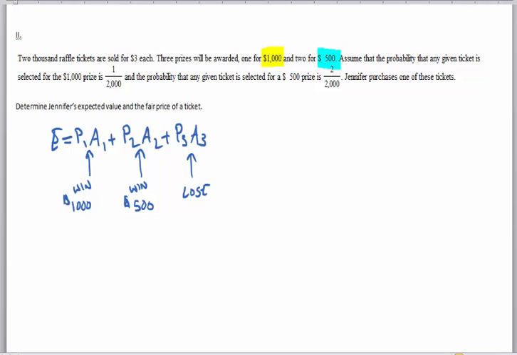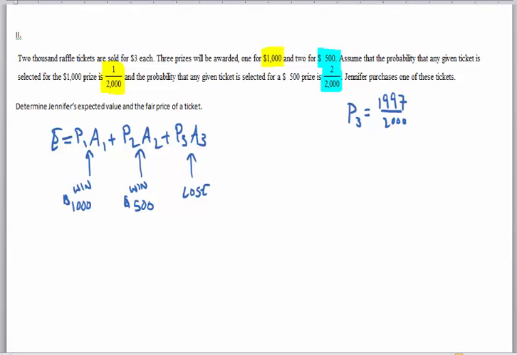Alright, so the probability that they win the 1,000 is only going to be 1 out of 2,000, and the probability that they win 500 is going to be 2 out of 2,000, which means that the probability that they lose, which we're going to call P3, right? There's only 3 winning tickets, so that means that there's 1,997 out of 2,000 losing tickets, right? So there's a lot of losing tickets in there.